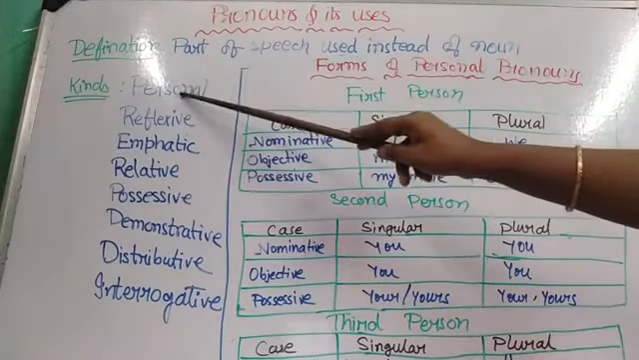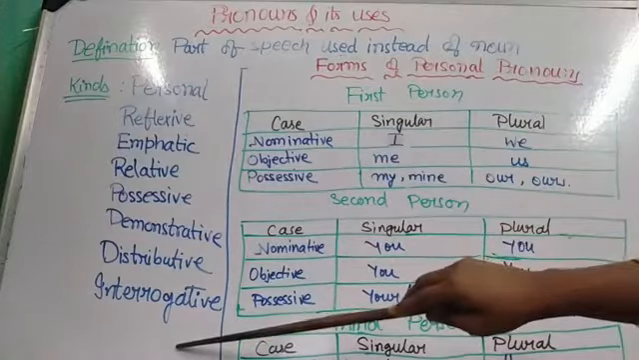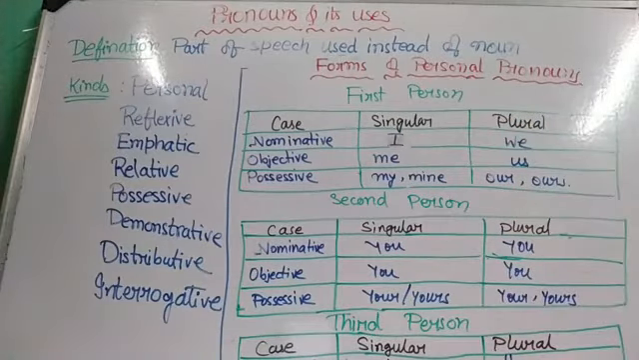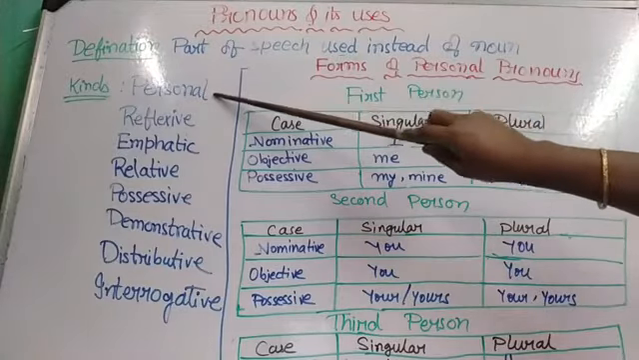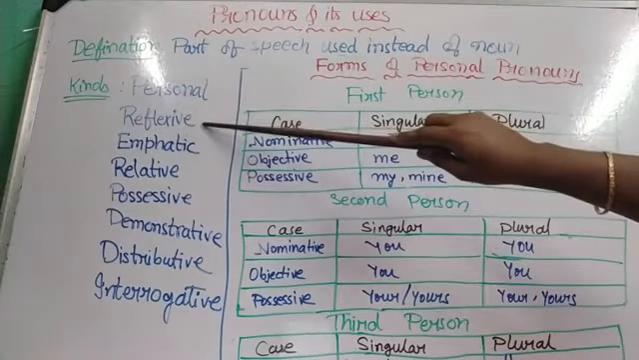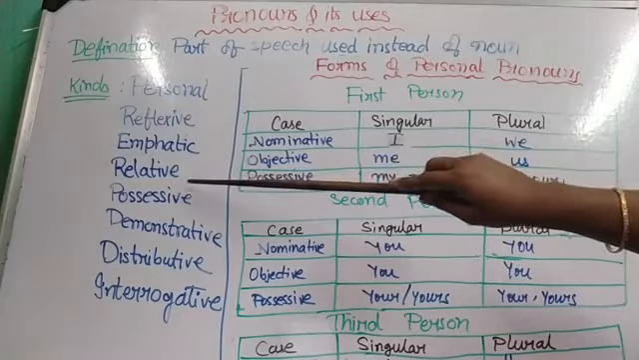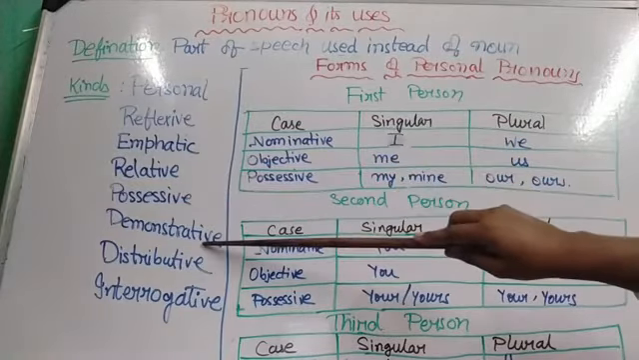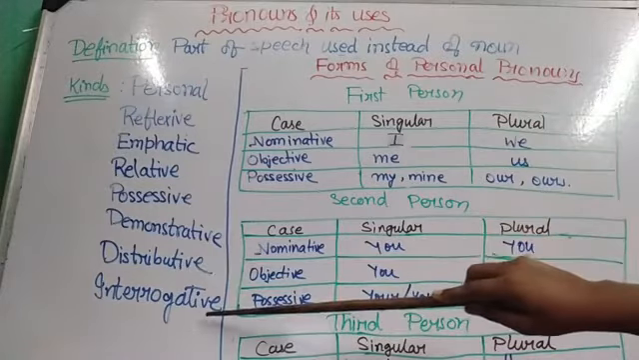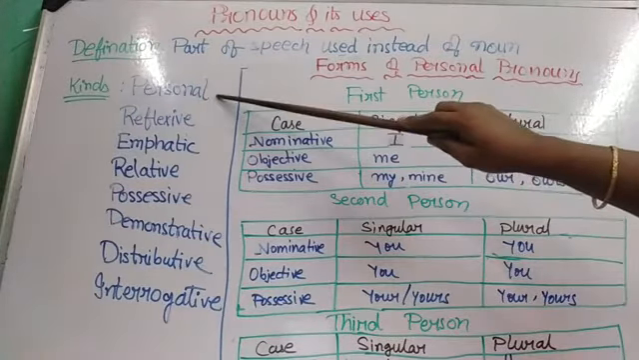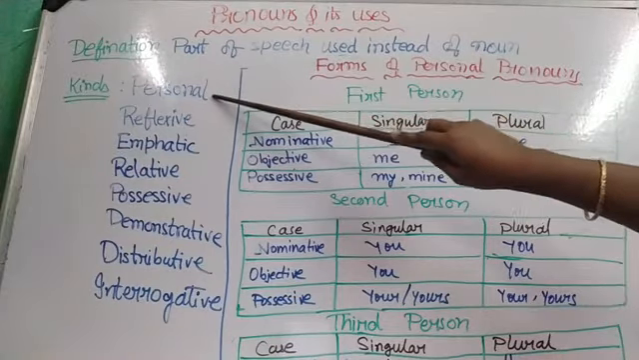Now, as you can see, these are the various kinds of pronoun. We would be doing each of these pronouns in detail. So first of all, we have the personal pronoun, then we have the reflexive, emphatic, and then relative and possessive, demonstrative, distributive and interrogative, right? So first of all, we are going to deal with the personal pronoun.